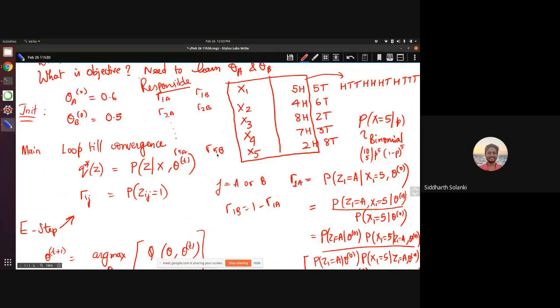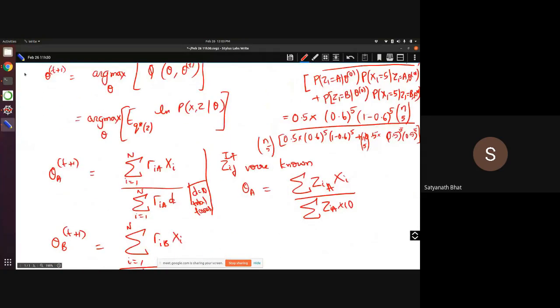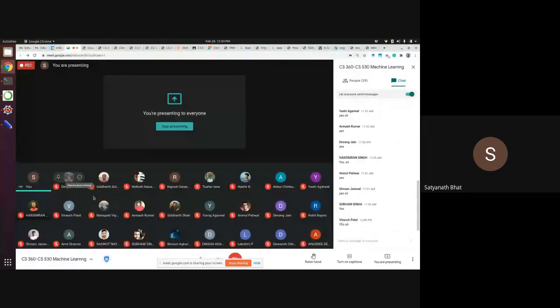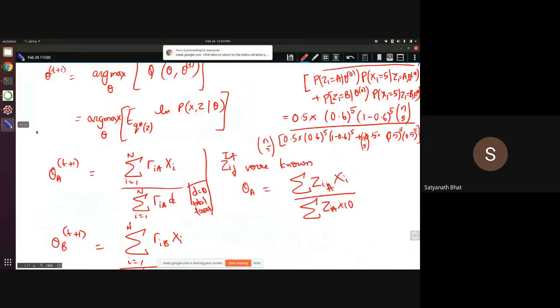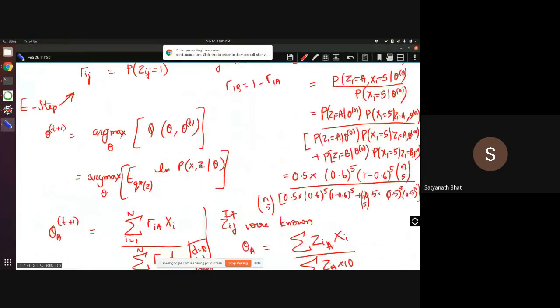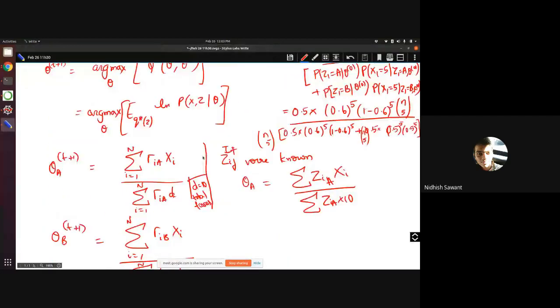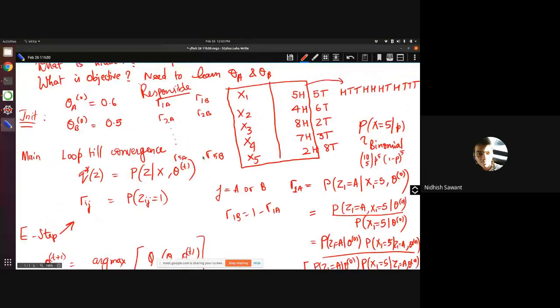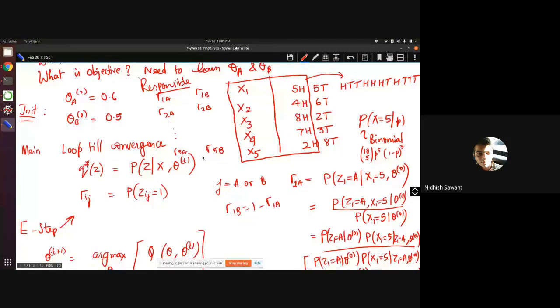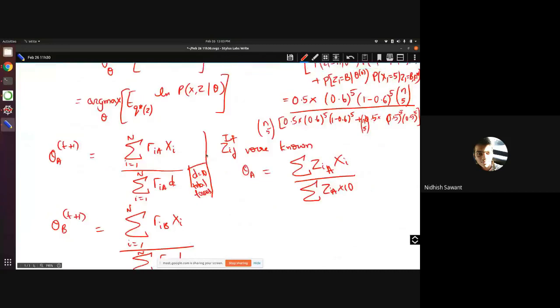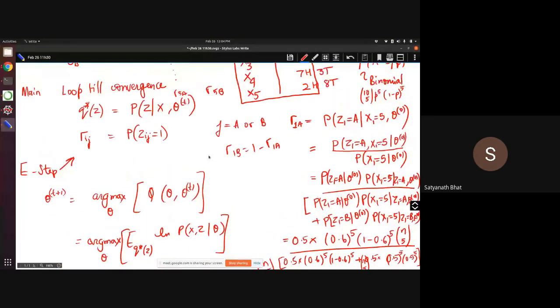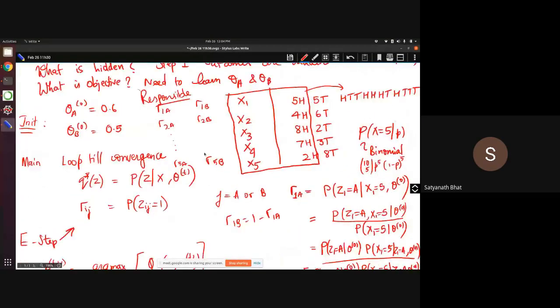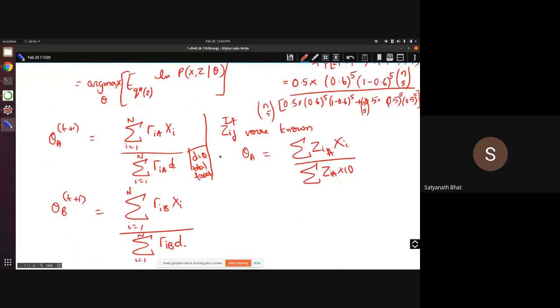Yes, sir. Then let me pick somebody else, I don't want to keep bothering him. Nidish, if you can take over from Siddharth. Do you follow the discussion so far? If I neglect the Bayes rule, I follow the discussion. I have a doubt in the Bayes rule, I don't understand how this rule is coming. Yes, you tell me. We can have a small discussion on Bayes rule. What is the exact thing you don't understand?